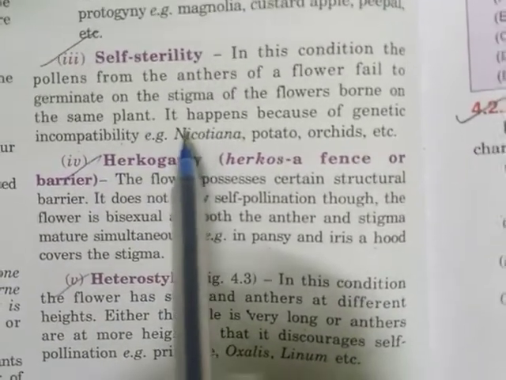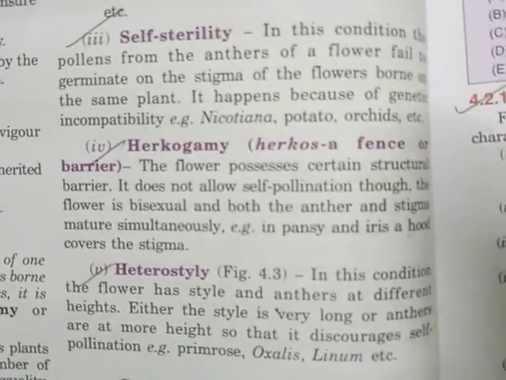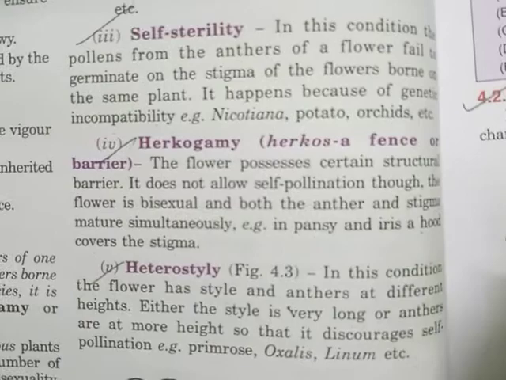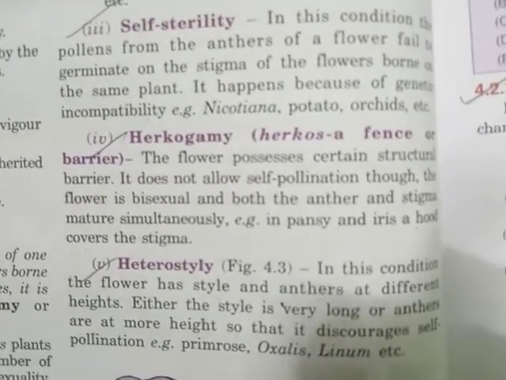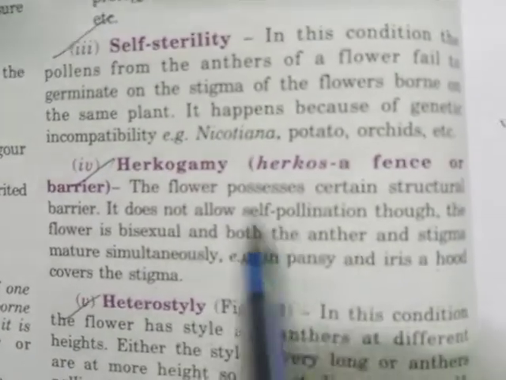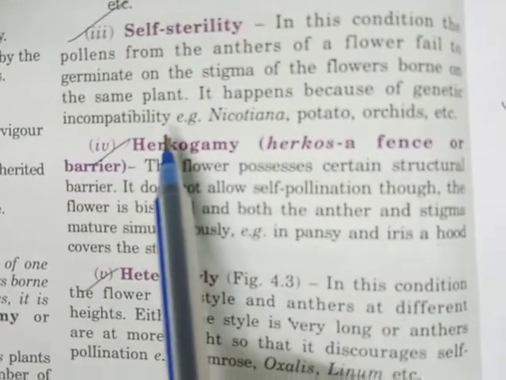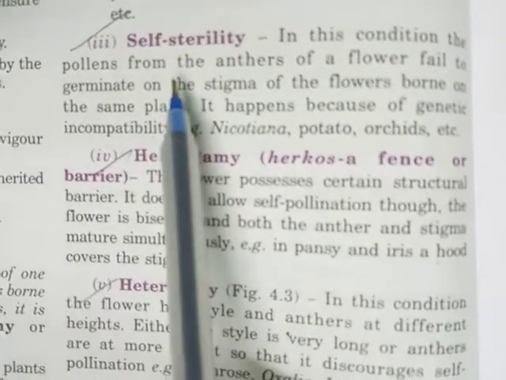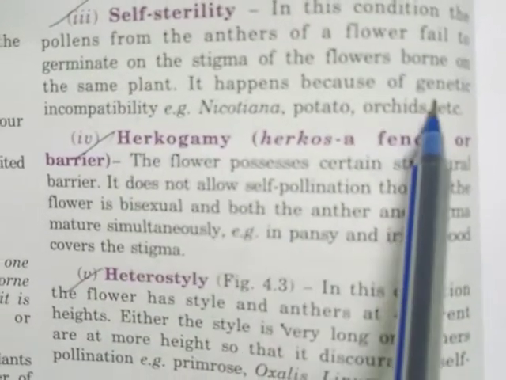Now, see here, these pollen grains have been deposited on the stigma by cross pollination. They have reached the stigma, but on the stigma they fail to germinate, and that condition is known as self-sterility. Now, why do they fail to germinate? It happens because of genetic incompatibility. What is genetic incompatibility?